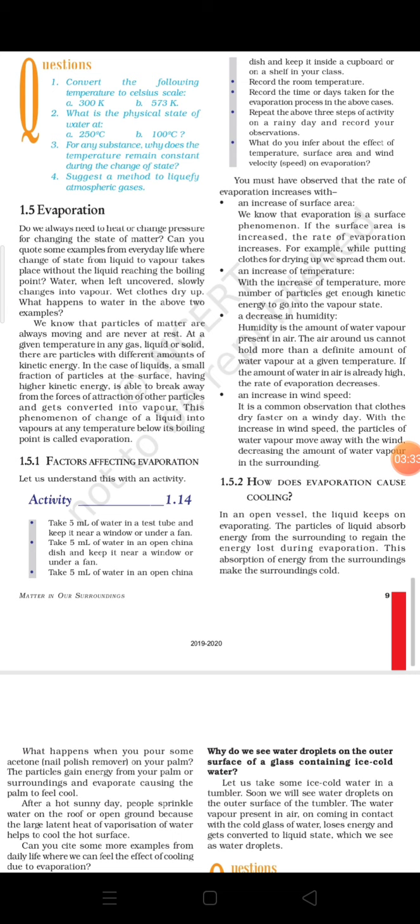Now, factors affecting evaporation, and in that we discussed one activity, 1.14. I hope that you understood, but today we will discuss all four factors which affect the rate of evaporation by taking another example, like drying of wet clothes. These four factors which affect the rate of evaporation are temperature, surface area, humidity and wind speed.